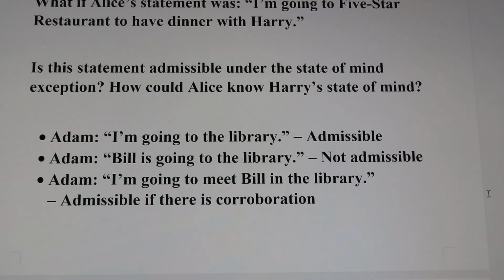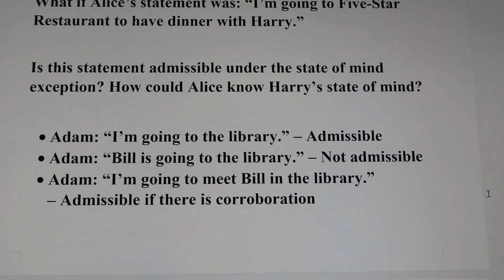So for Adam to say Bill is going to go to the library, this statement certainly would not be covered by this state of mind exception. We believe that is very understandable. One person cannot state another person's state of mind. He can only state his own state of mind.